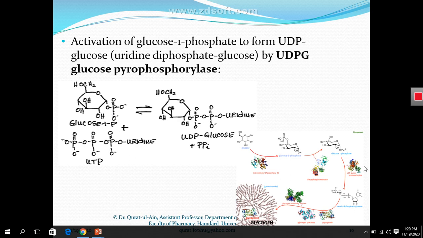Actually you cannot see here the substrate of this enzyme, uridine triphosphate, from which the phosphate group is being transferred. So this enzyme, UDP glucose phosphorylase, transfers a phosphate from UTP onto glucose 1 phosphate. So this is happening in step number 3 of this pathway.